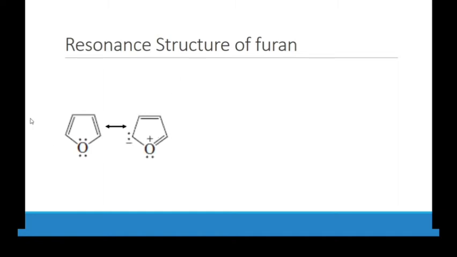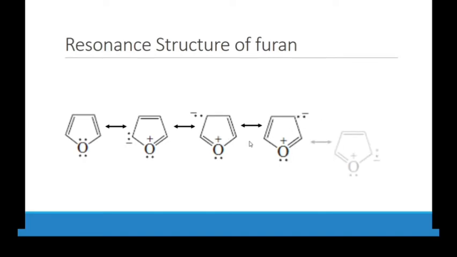If we move these 2 electrons to here, then we have a positive sign on oxygen. Then if we move these electrons to the third position, we have shifting of the bond here, this bond shifts here like this, and this bond shifts here. Now this electron moves to the next position, and then this bond shifts here and this bond shifts here.